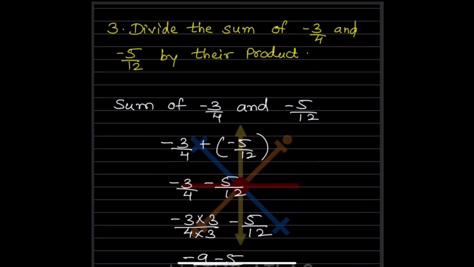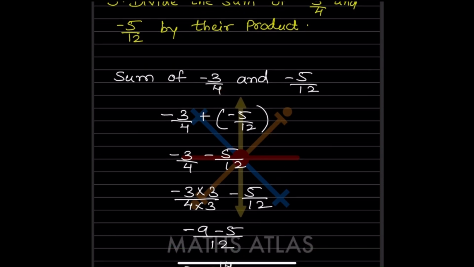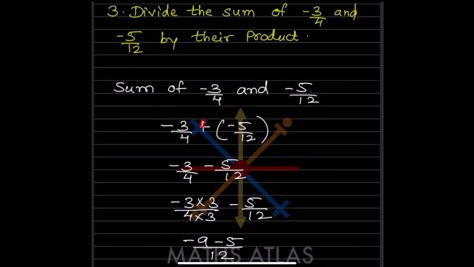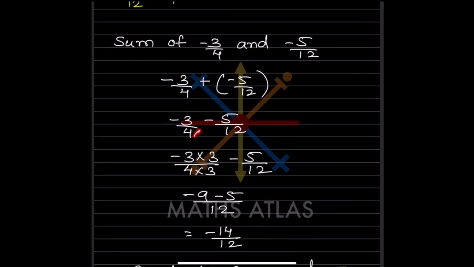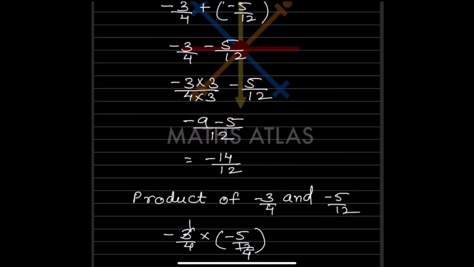Now look at here. Divide the sum of minus 3 by 4 and minus 5 by 12 by their product. So first we are going to take the sum of minus 3 by 4 and minus 5 by 12. So minus 3 by 4 plus minus 5 by 12. Because they said the sum, we are going to put an addition sign over here. So plus minus is going to be minus. Now this is going to be 3, so this is going to be minus 9 by 12. And this is minus 5 by 12. So this will be minus 9 minus 5 by 12. So this should be minus 14 by 12. So this is the sum.